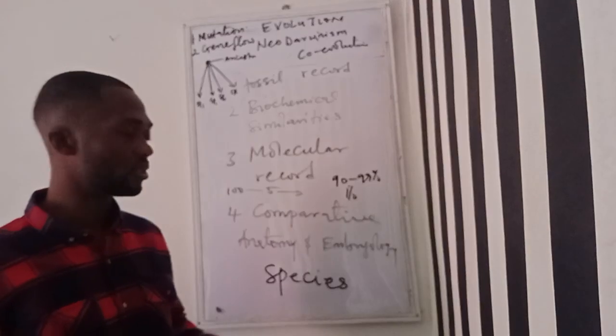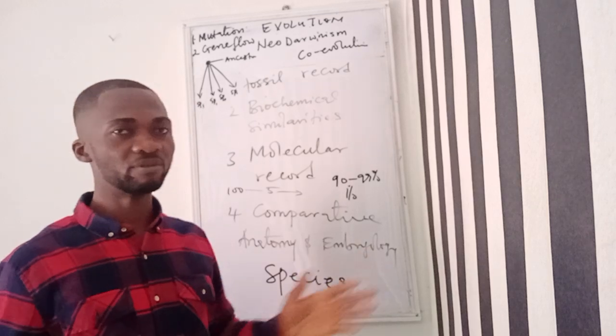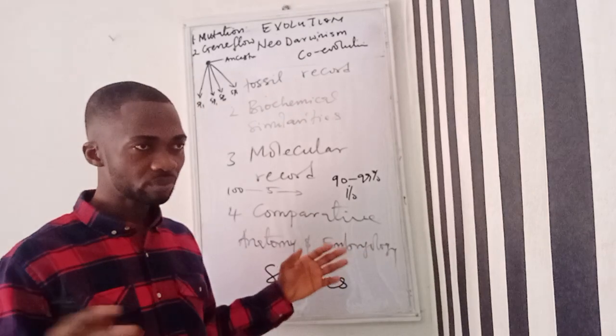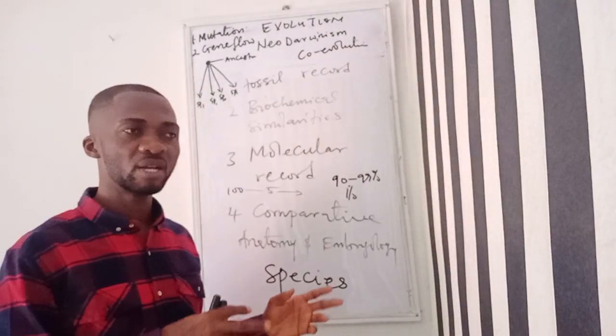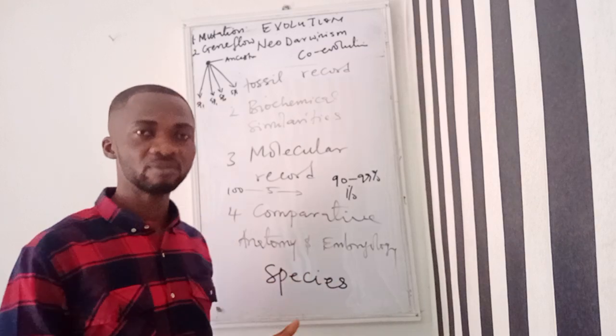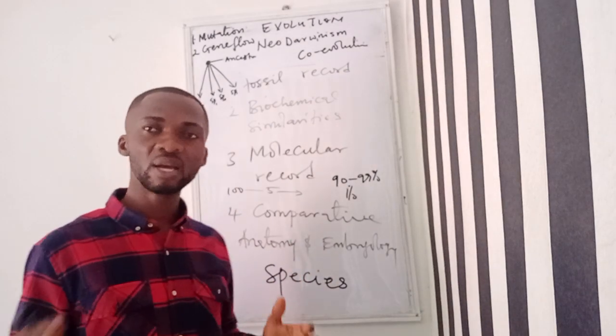Then embryology, the study of embryos. If you look at the embryos of the vertebrates, you see a kind of similarities, like the gill slits and tail are structures that are common to all the vertebrates, from fishes to amphibians to reptiles to birds and mammals.